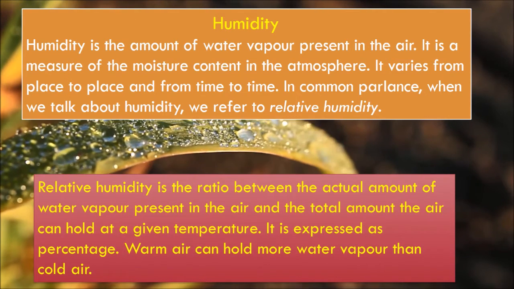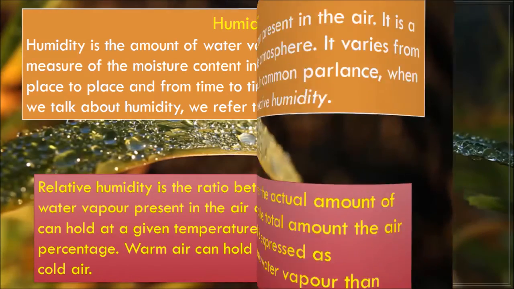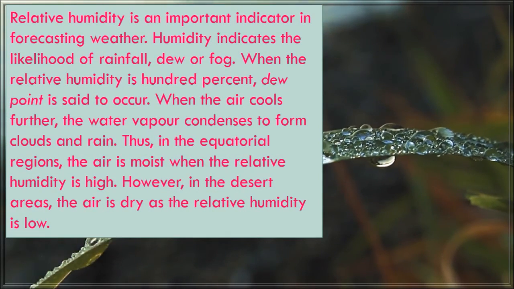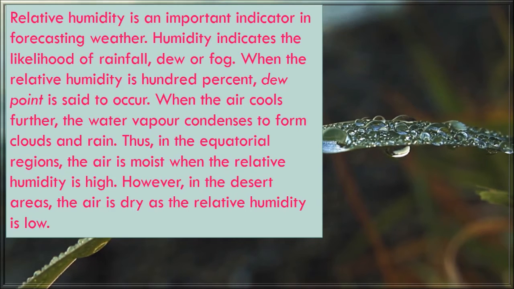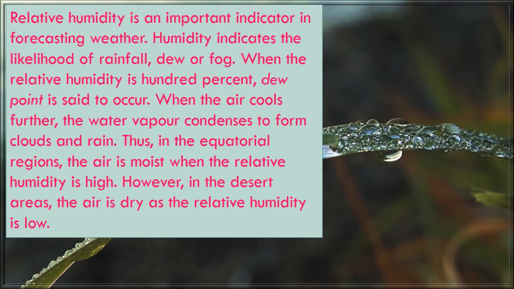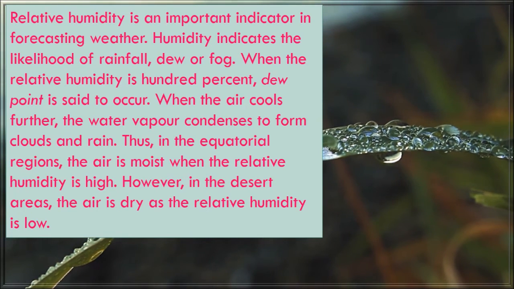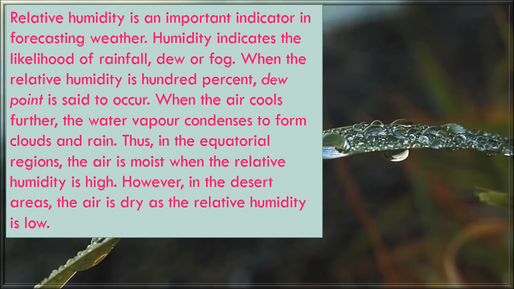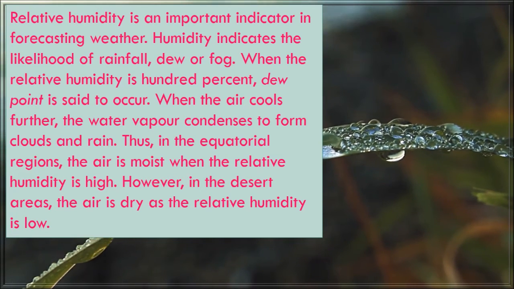Warm air can hold more water vapor than cold air. Relative humidity is an important indicator in forecasting weather. Humidity indicates the likelihood of rainfall, dew, or fog. When the relative humidity is 100%, dew point is said to occur. When the air cools further, the water vapor condenses to form clouds and rain. Thus, in the equatorial regions, the air is moist when the relative humidity is high. However, in the desert areas, the air is dry as the relative humidity is low.